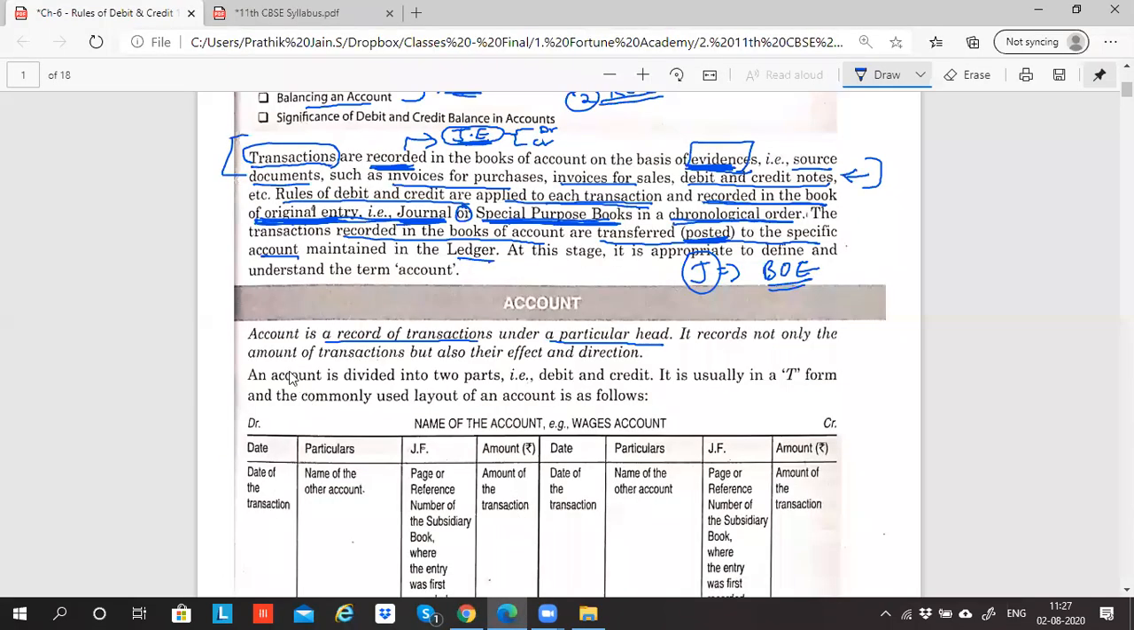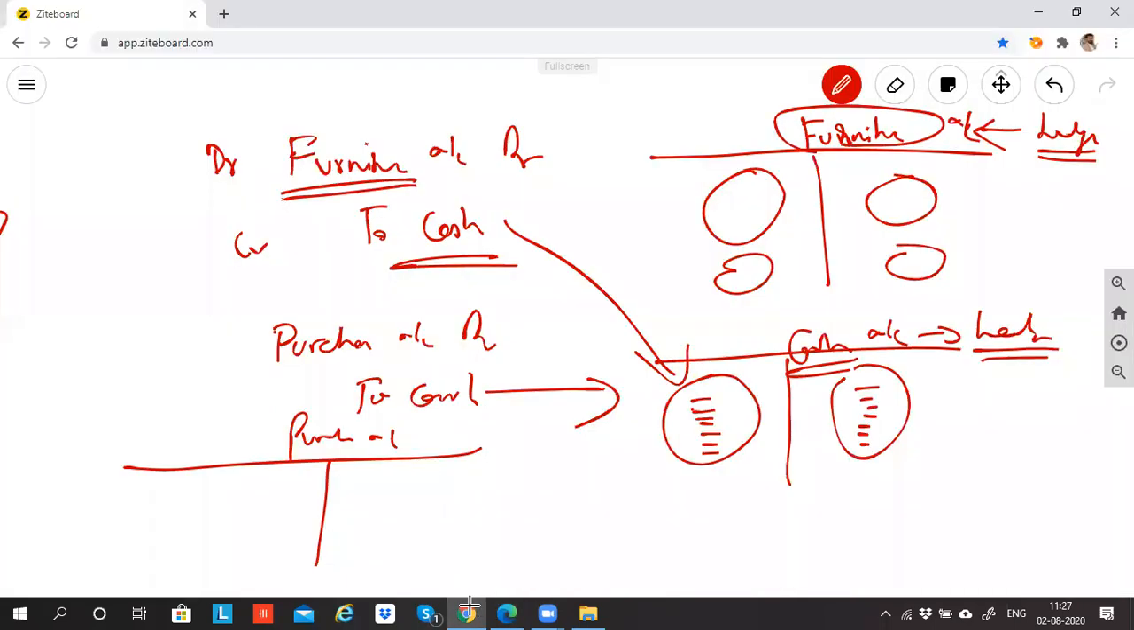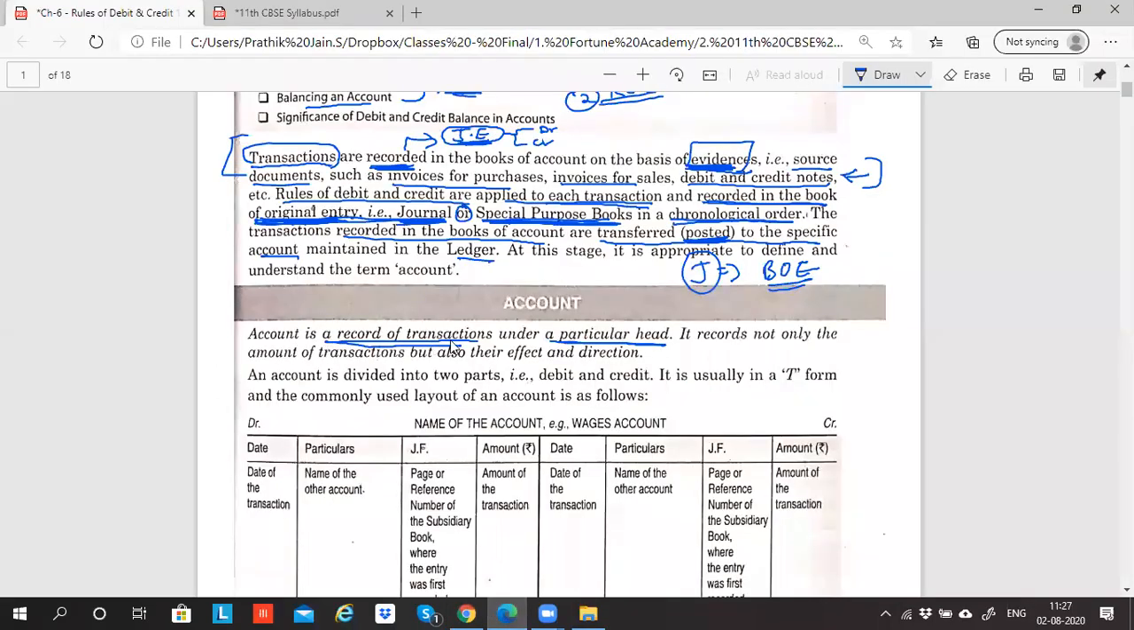So that is called accounts. Account is a record of transactions under a particular head. Whatever furniture you're buying, whatever furniture you're selling, is recorded under a particular head. How much cash is coming in, how much cash is going out, is recorded under a particular head. So account is a record of transactions under a particular head. It records not only the amount of the transaction, but also its effect and direction. This you will understand much better when I take the ledger chapter.